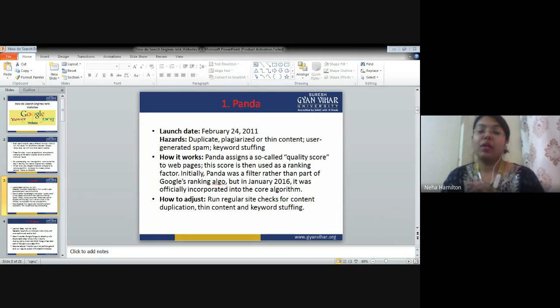Okay. Now, you have to remember small tiny things like launch date. Make a table in your copy. In that table, in the first column, write down the name of the Google algorithm. In brackets, write down the code. Write down the first software Panda, and write down launch date, hazards, how it works, and how to address. You don't have to get confused between all of them because most probably,